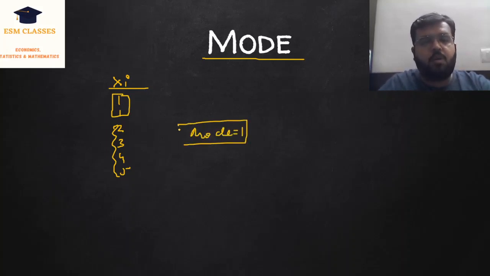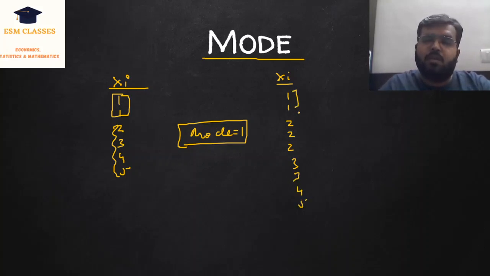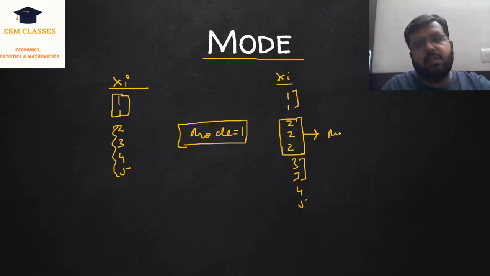Let's say we have xi, which is 1, 1, 2, 2, 2, 3, 3, 4, 5. In this case, 1 is occurring 2 times, 2 is occurring 3 times, 3 is occurring 2 times, and 4 and 5 are occurring 1 time. In this case, 2 is the mode, the reason being it is the highest occurring number in the data set. So mode equals 2 here.